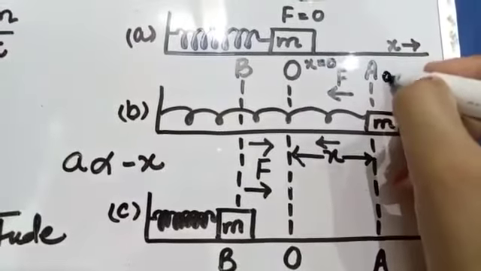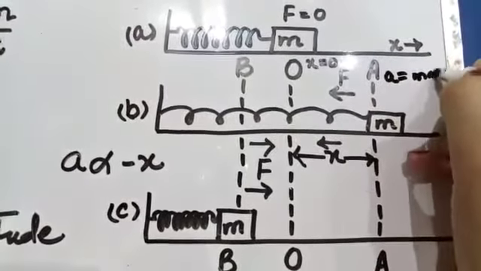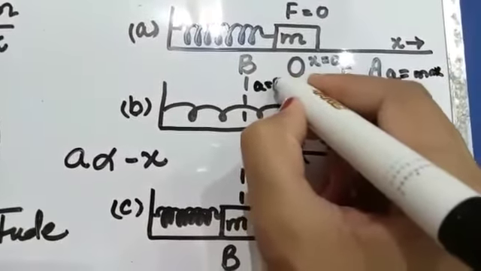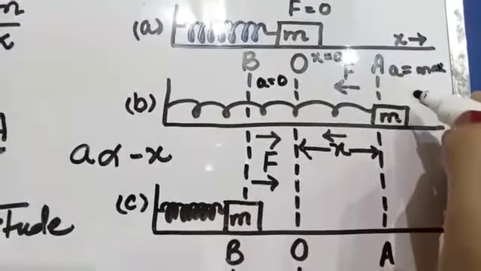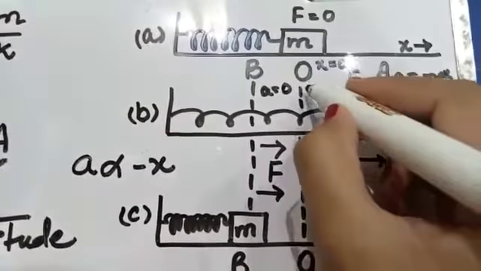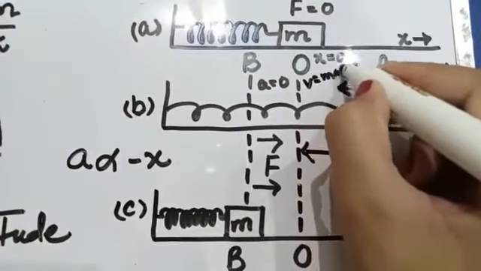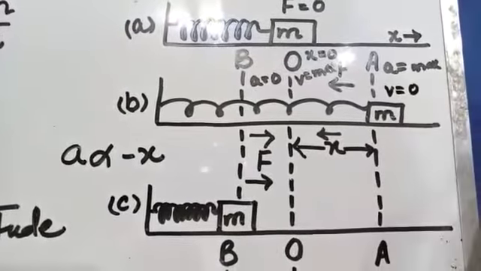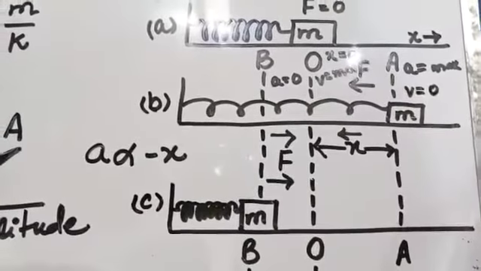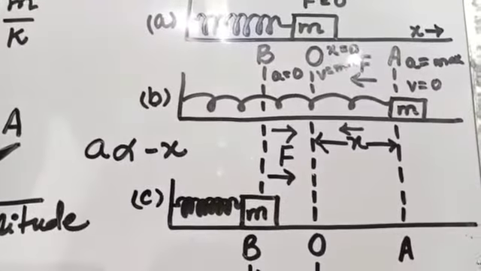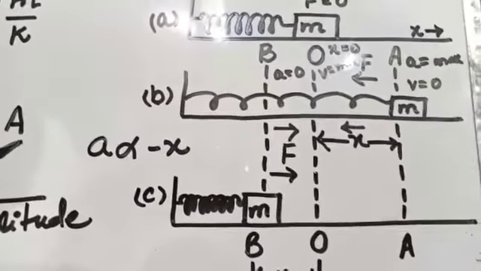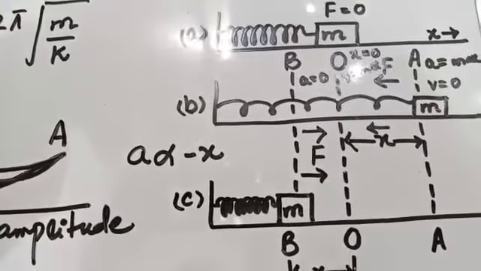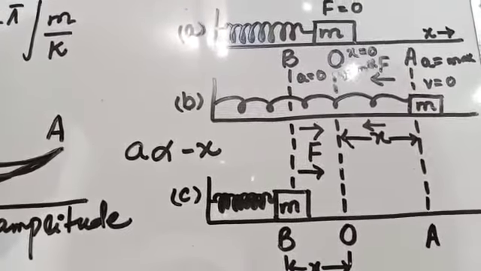At extreme position, acceleration will be maximum, and at mean position, acceleration will be 0, and its velocity will be maximum at mean position, and its velocity will be 0 at extreme position. These are the main characteristics or main features of simple harmonic motion, due to which we can say that the motion of mass attached to a spring is called simple harmonic motion.